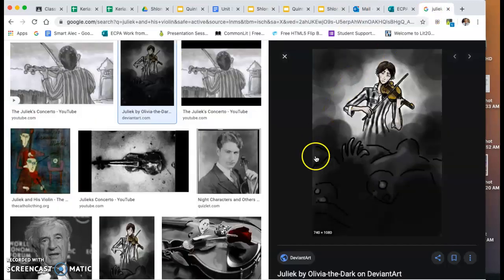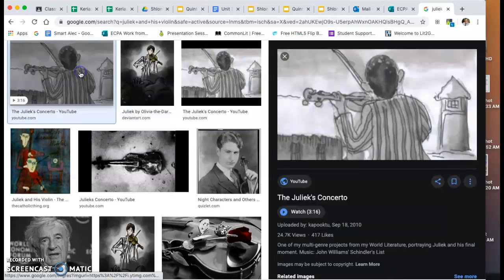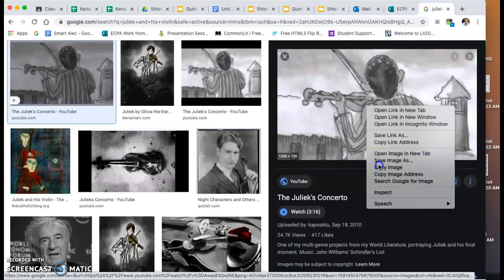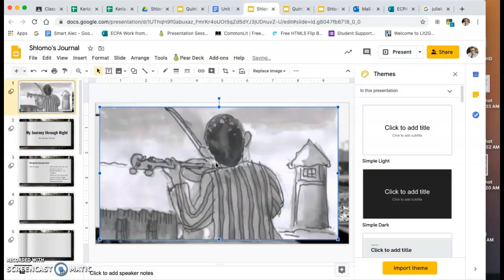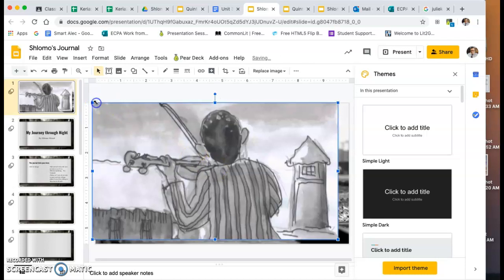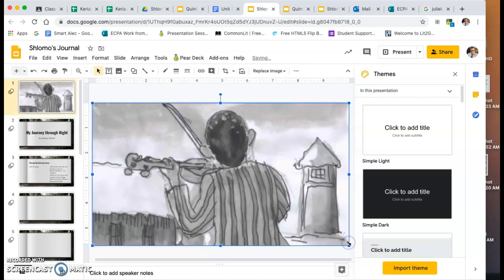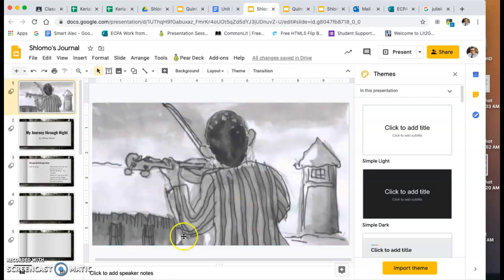Actually, I don't like that one. It doesn't format well. Let's use this one. This should format better. There you go. That fits the page a lot better. Okay. So here's the image that I chose for my front cover.